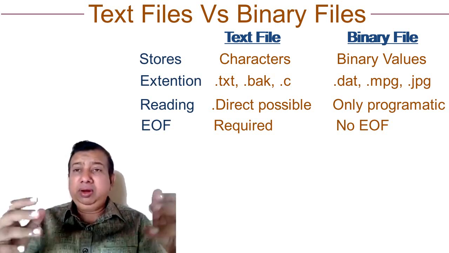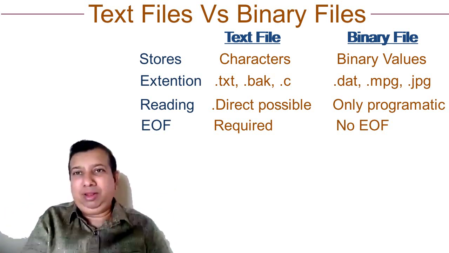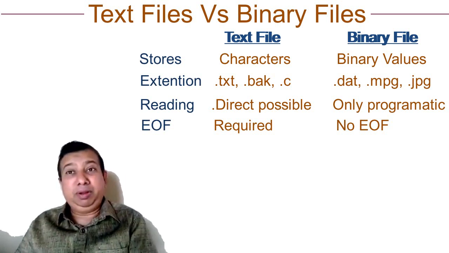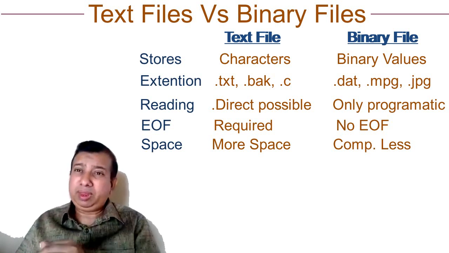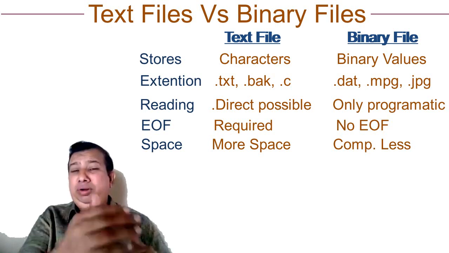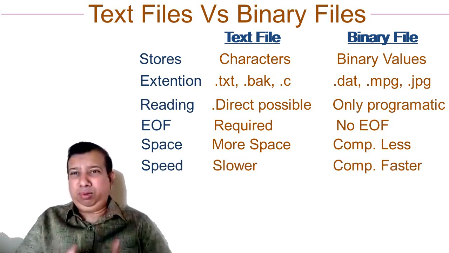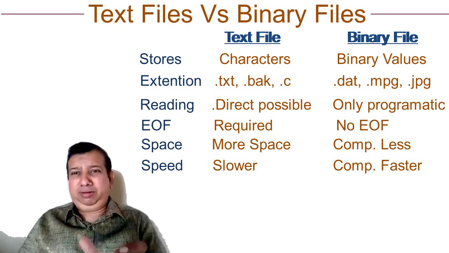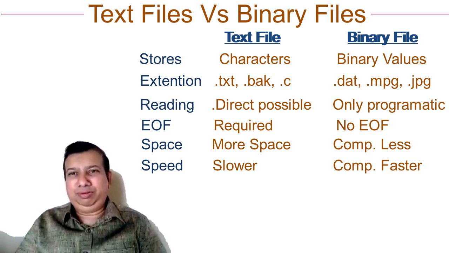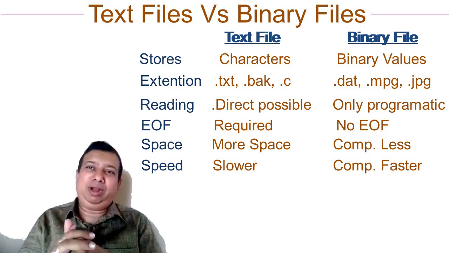Next difference, comparatively, text files takes more space, as we have seen in example, 6 bytes. But in case of binary files, comparatively less space is taken. As in text file, we have to convert data from binary to text and text to binary again. It takes somewhat more time for execution. So we can say text files are comparatively slower and binary files are comparatively faster. So these are differences between text files and binary files.